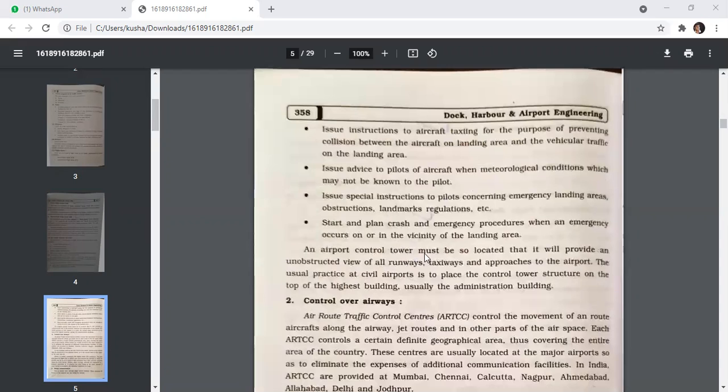An airport control tower must be so located that it will provide an unobstructed view of all runways, taxiways, and the approaches to the airport. The usual practice at the civil airport is to place the control tower structure on the top of the highest building, usually the administration building.